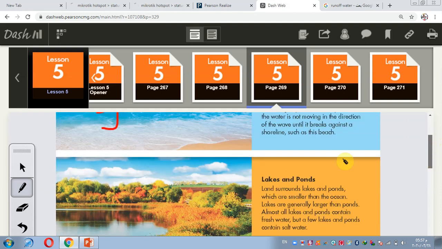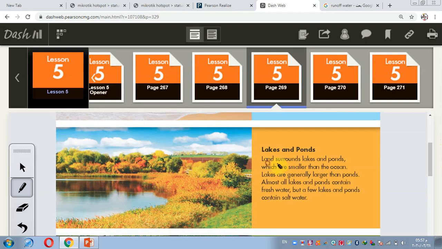Lakes and ponds. Land surrounds lakes and ponds. What is the type of water inside lakes and ponds? Fresh or salt? Yes, excellent. Almost all lakes and ponds contain fresh water, but a few lakes and ponds contain salt water. So most or almost all lakes and ponds contain fresh water.